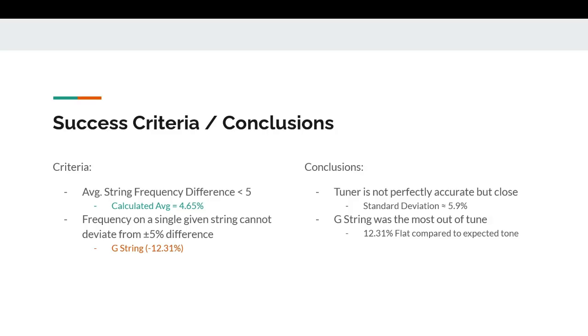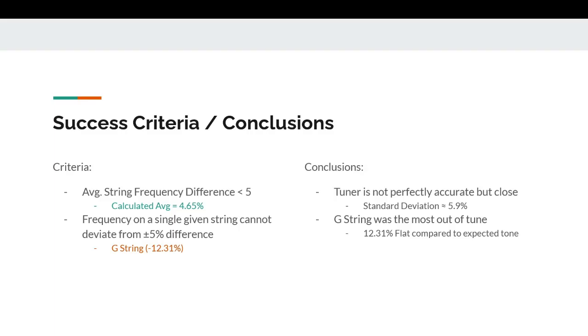For this experiment, I had 2 success criteria I needed to meet. One criteria being I needed the average string frequency difference in my measured values of frequency versus the expected values of frequency to be less than 5%, in which it actually was, where I found my calculated average to be 4.65%.